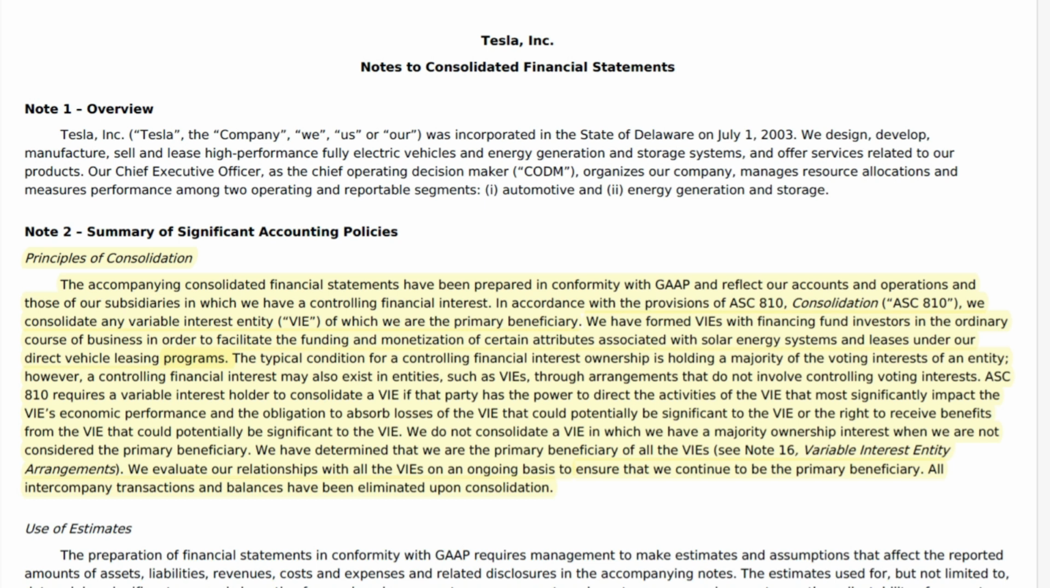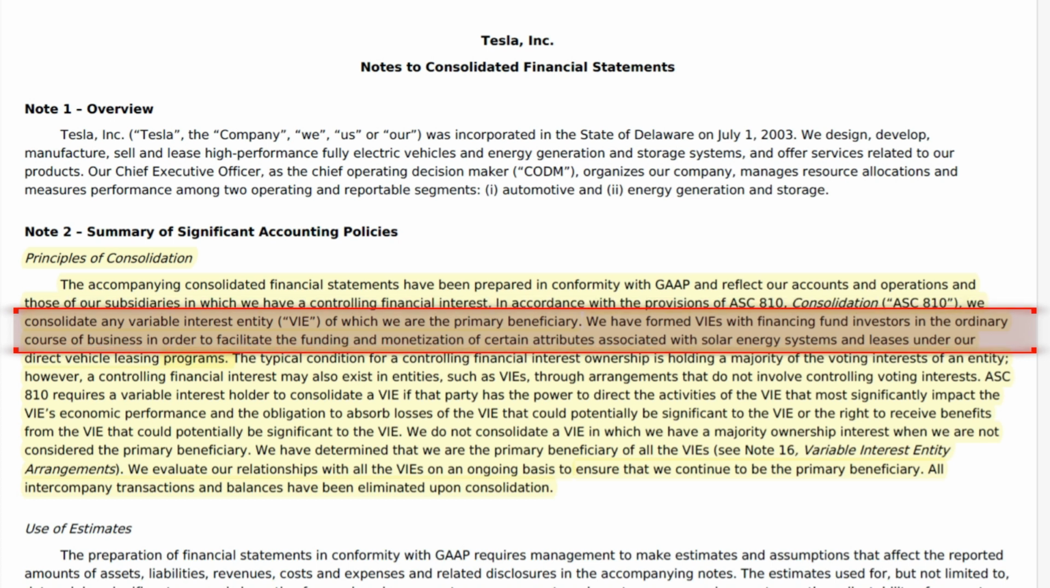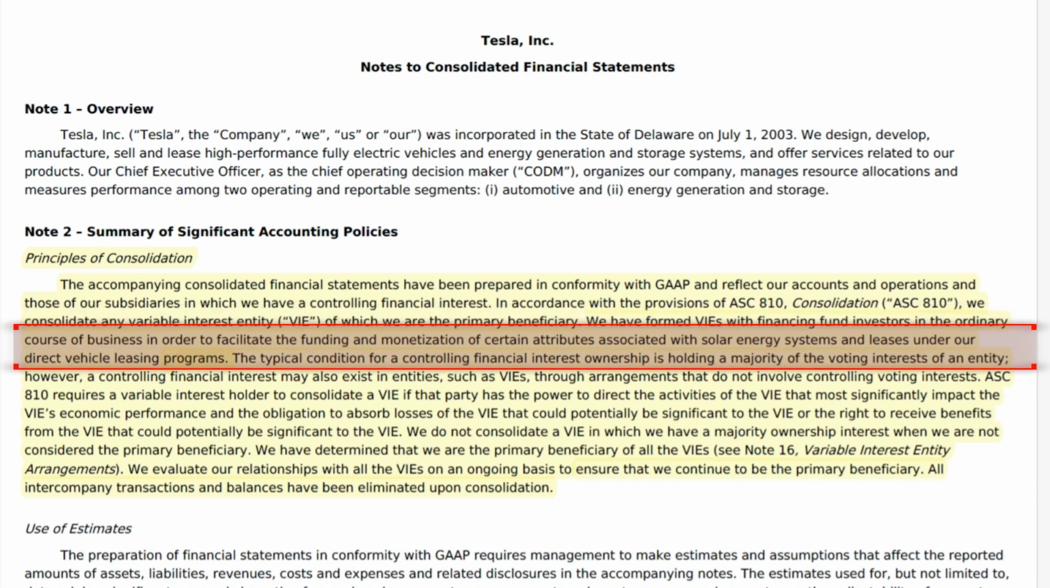They actually define a variable interest entity pretty well in this. We consolidate any variable interest entities, VIE, of which we are the primary beneficiary. We have formed VIEs with financing fund investors in the ordinary course of business in order to facilitate the funding and monetization of certain attributes associated with solar energy systems and leases under direct vehicle leasing programs. Basically, these entities are controlled by Tesla Incorporated and will be consolidated into the overall results.